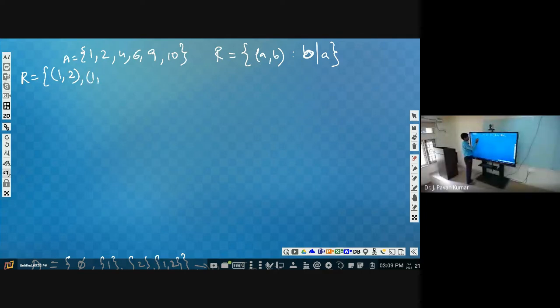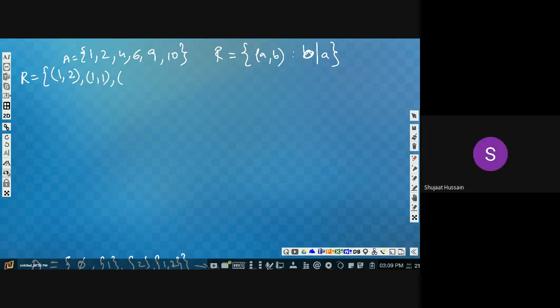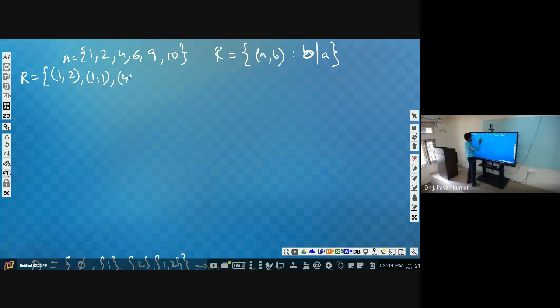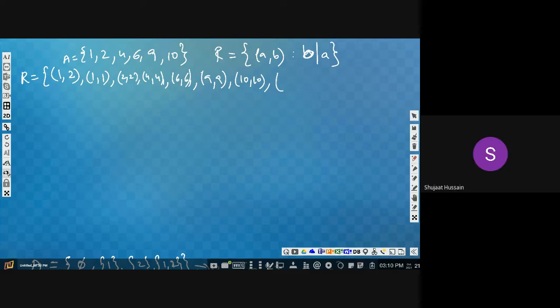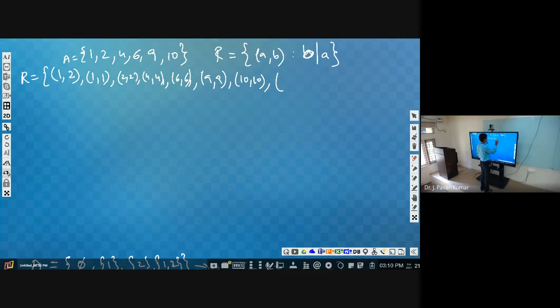Next, similar to that, 1 comma 1, can we have it? Yes, sir. So obviously 2 comma 2, 4 comma 4, 6 comma 6, 9 comma 9, all these will be part of the relation. Next, consider 2 comma 4. Will it be part of the relation? 2 comma 4? Yes, sir. Yes or no? Yes. 2 comma 4, in the sense a comma b will be 2 comma 4, then 4 divides 2.